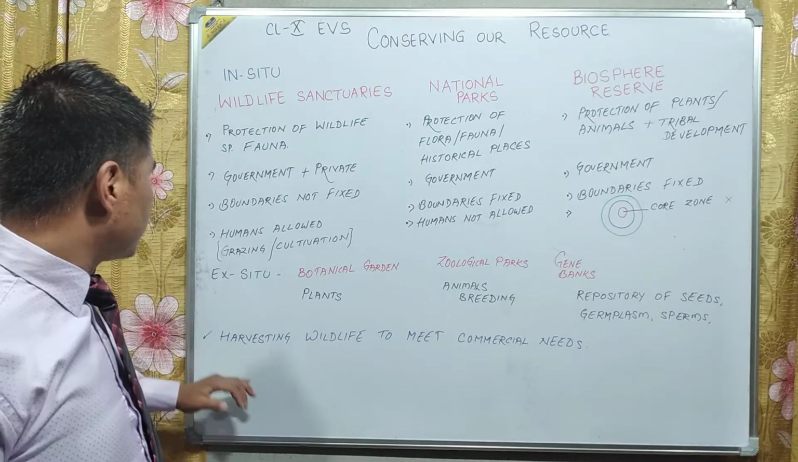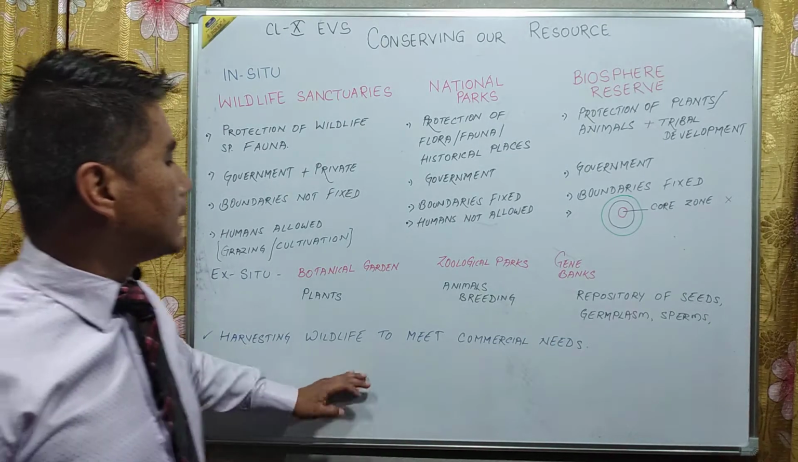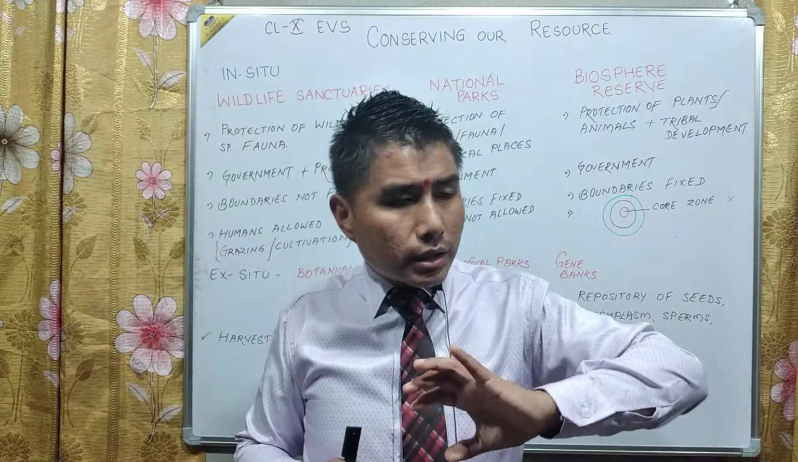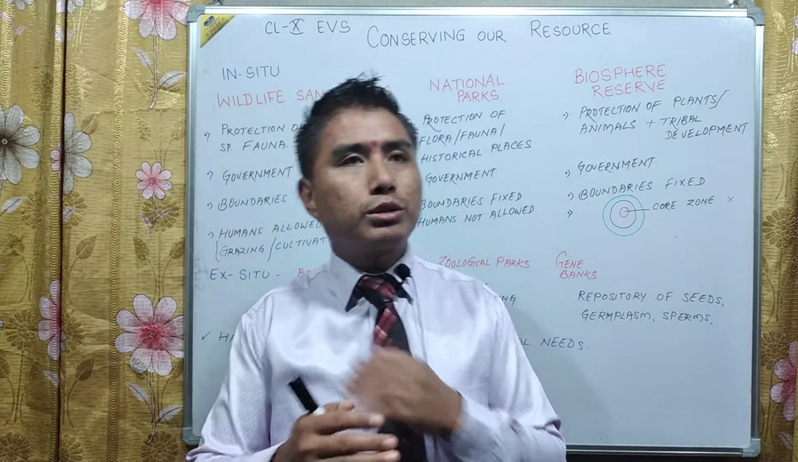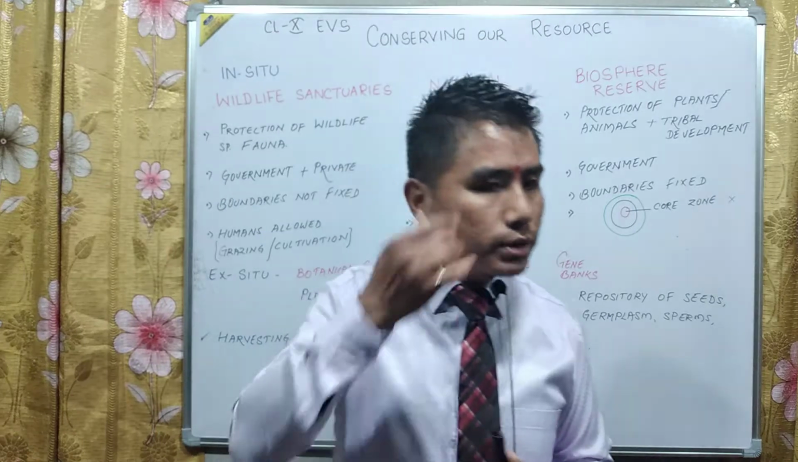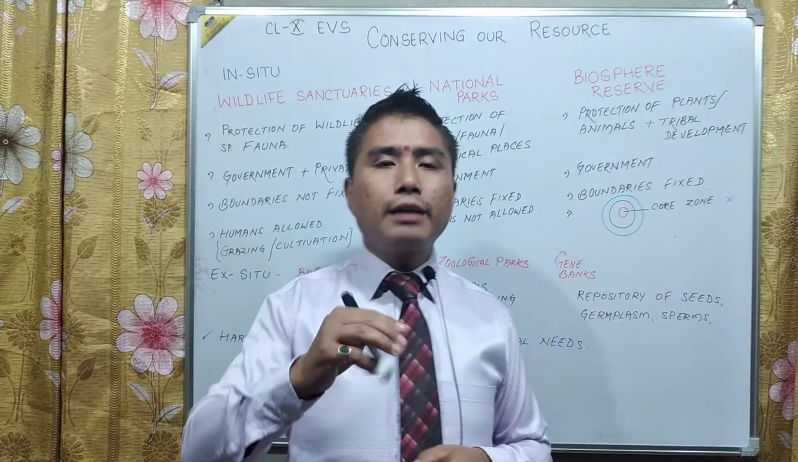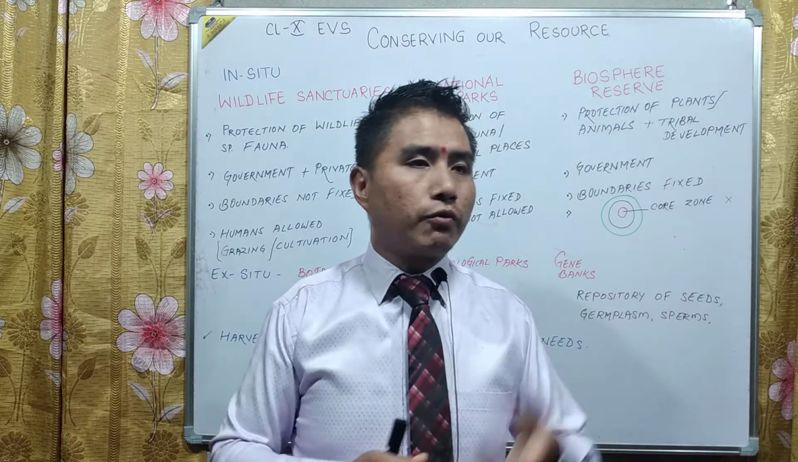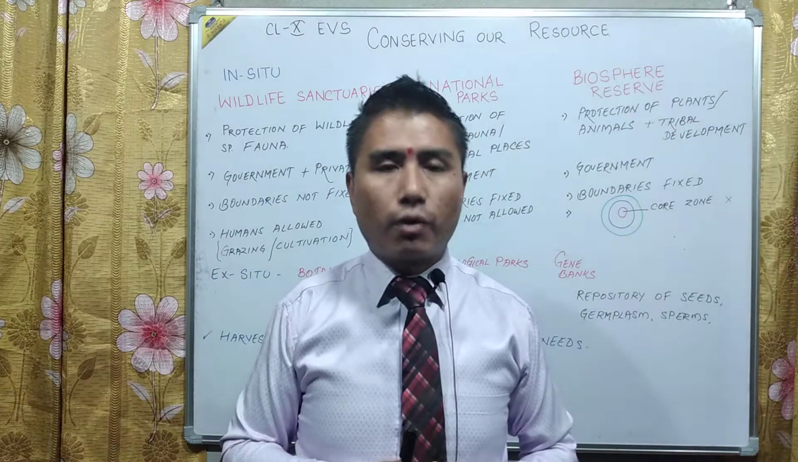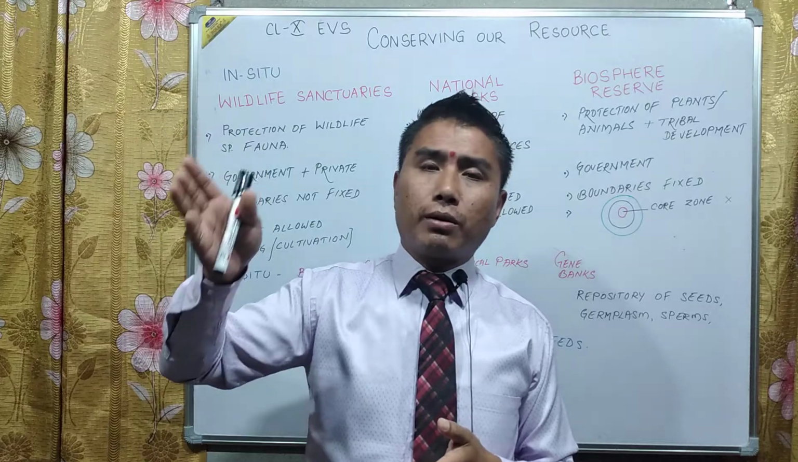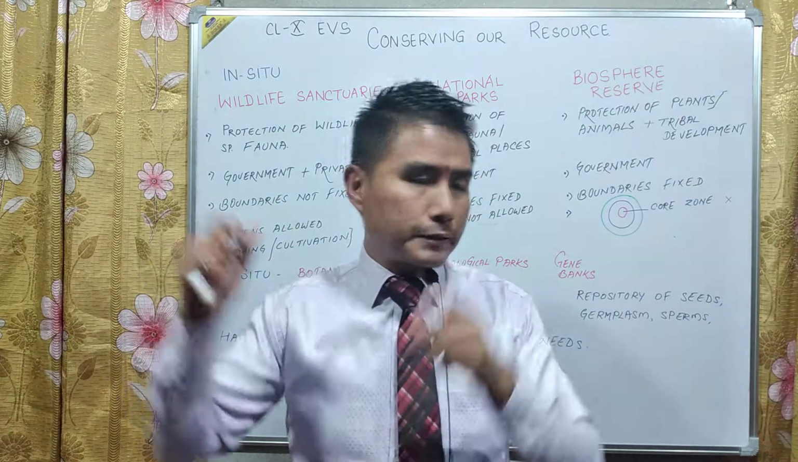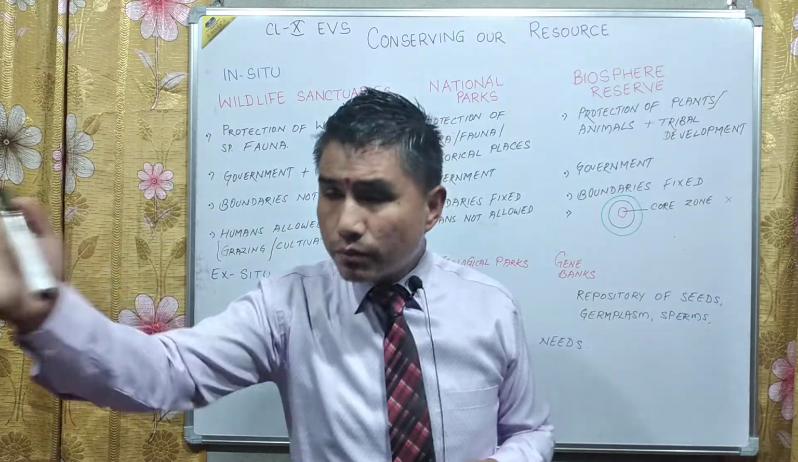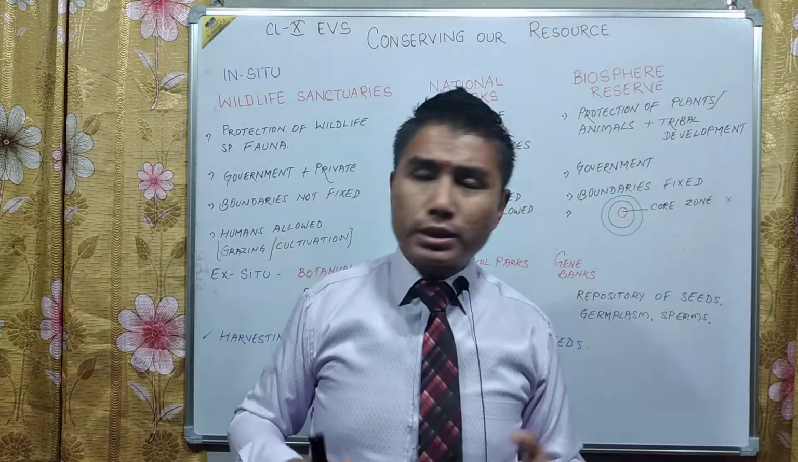Now, the last thing that we have here is harvesting wildlife to meet commercial needs. This is a new thing, a different dimension, which we have to see from a different point of view. For example, rhinoceroses are hunted and killed, poaching is done, for their horn. Elephants are killed for their tusk. Other animals are killed for their skin, their hide, some for fur, some for meat, some for game hunting.